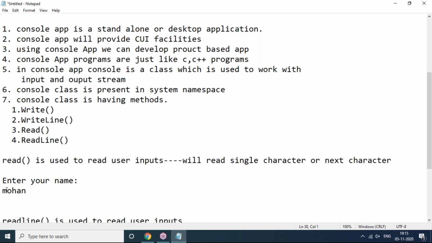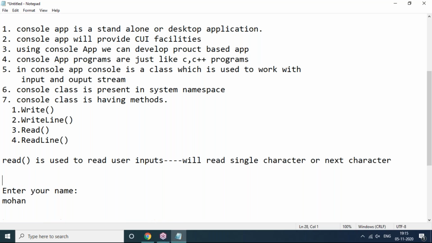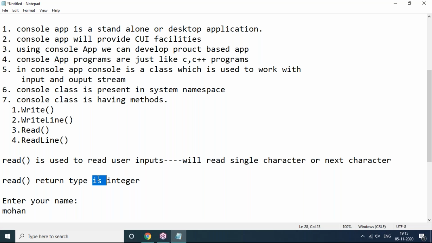That too, the Read method will not read the character directly, M or O or H. You know that every character has some ASCII value internally. So the Read method will read that ASCII value. That's the reason the Read method's return type is integer. Why is the Read method's return type integer?